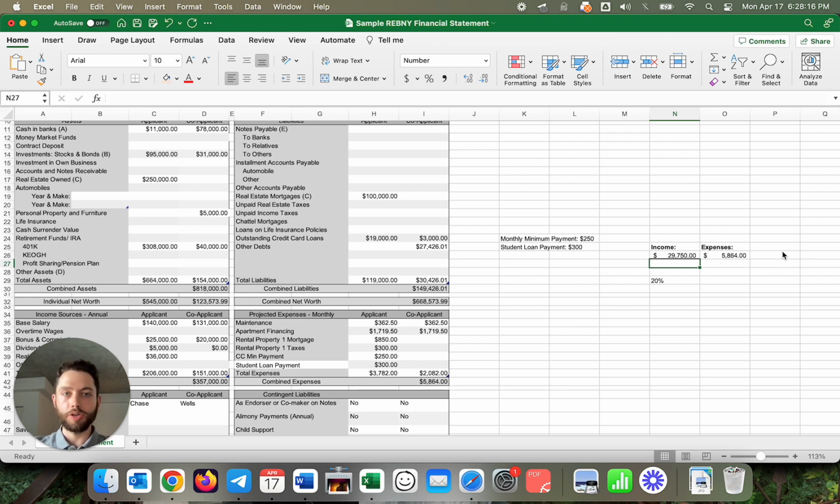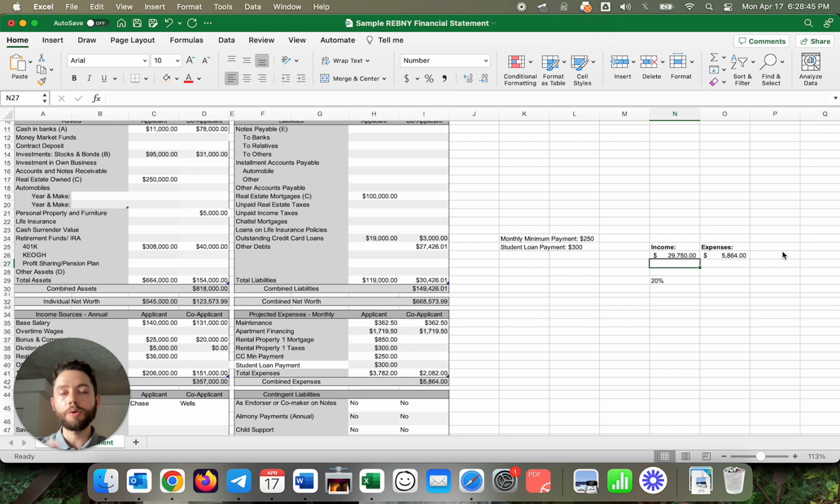Typically a co-op in New York City, 25, 30%. If a building doesn't state anything, you probably better be below 25 to be prudent. Other times they might officially state 30% or something like that, but a lot of the times it's just holistic. So if your debt to income ratio is borderline, not obviously egregiously above, but borderline, and you have huge amounts of post-closing liquidity, which is the other metric for a co-op, then you'll typically be accepted.